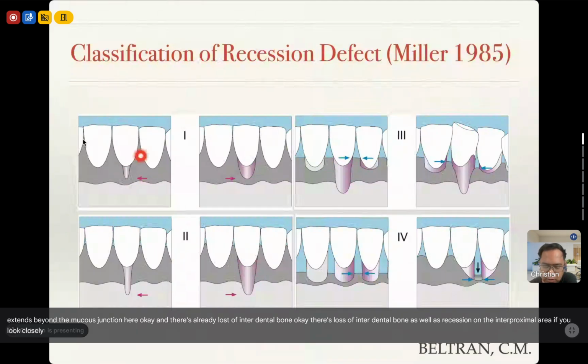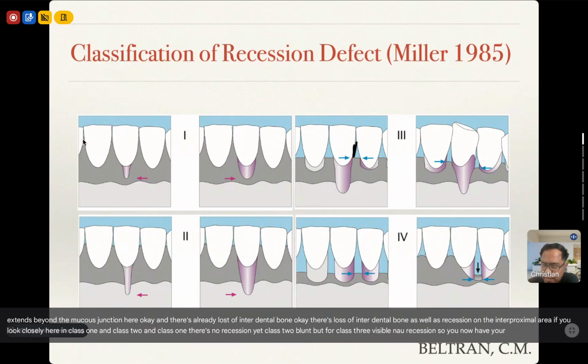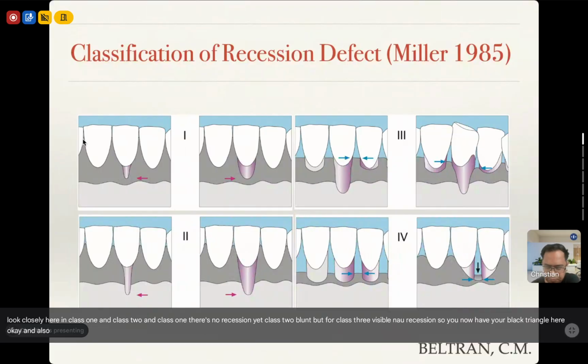If you look closely here, in class 1, there's no recession yet. Class 2, nag-blunt na yung interdental papilla. But for class 3, visible na yung recession. So you now have your black triangle here. Also in class 3 recession defect, there's also malpositioning of the tooth. So malpositioning tooth, either labially inclined, lingually inclined, rotated.